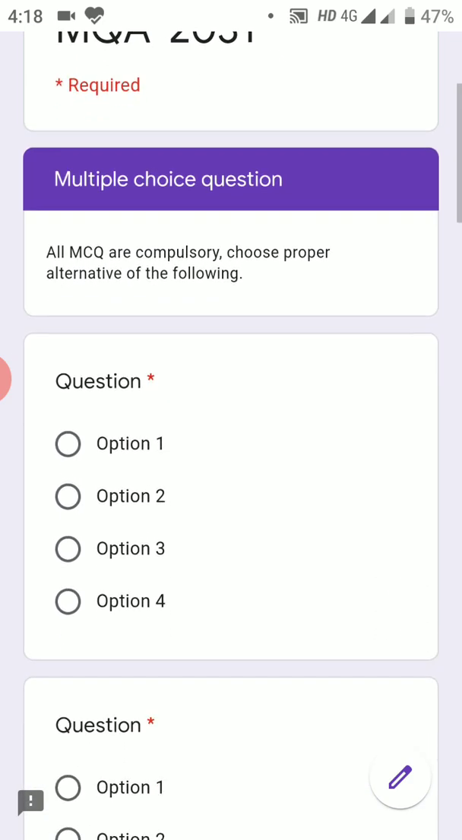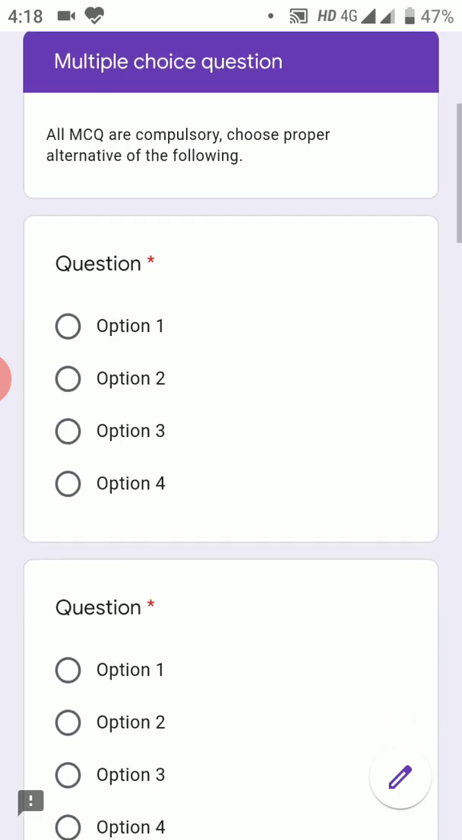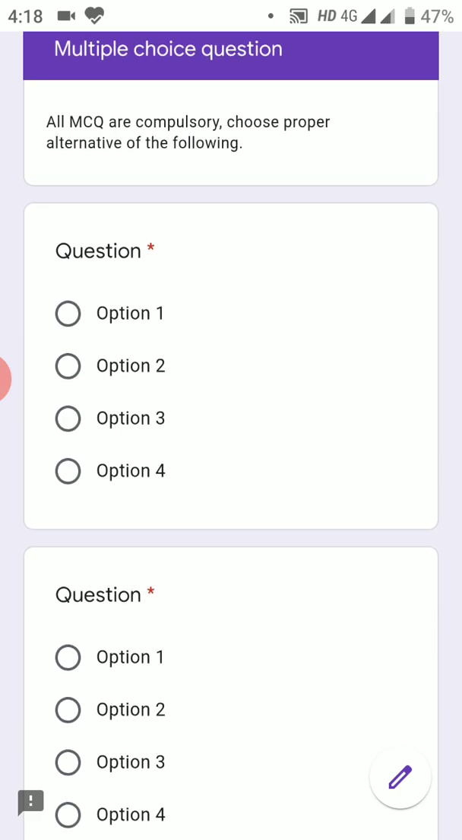Now here all MCQs are compulsory. You have to make a note of this, that all MCQs are compulsory, and until you solve all the 15 questions you will not be able to move to the next section, and you have to choose the proper alternative of the following. So suppose this is one question, say for example any question, and then you have the following 4 options. So suppose the answer for this question is option 2.